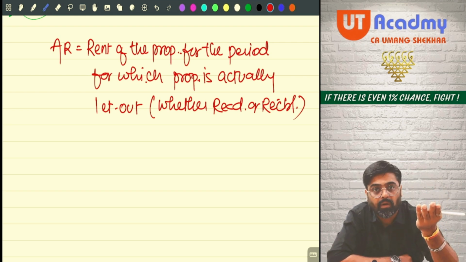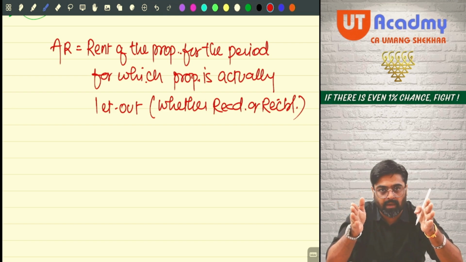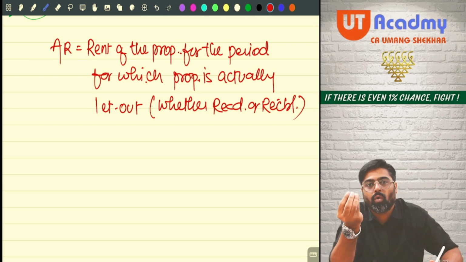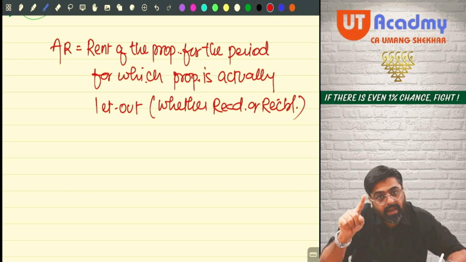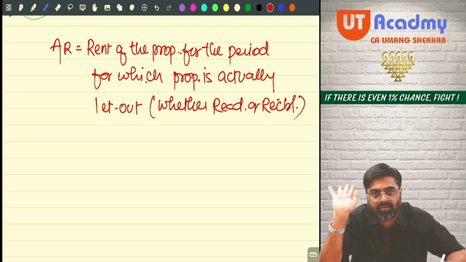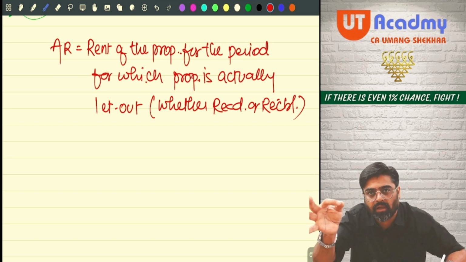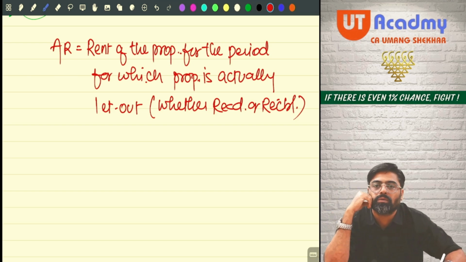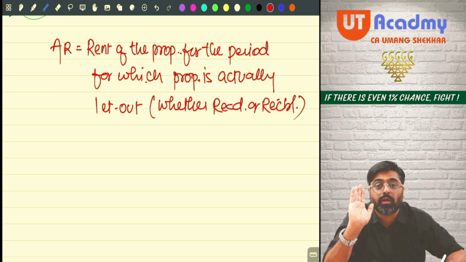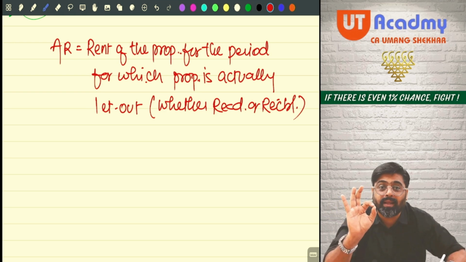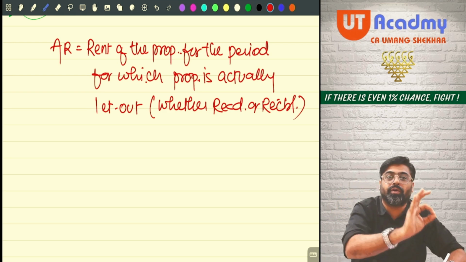But if out of the ownership period during the year, you have let out the property only for 8 months, what is the actual let out period? 8 months. So whatever rent for that 8 months, which is the let out period, that will be treated as actual rent, whether you have received or it is still receivable. Actual rent is the rent for the period for which property is actually let out during the previous year.